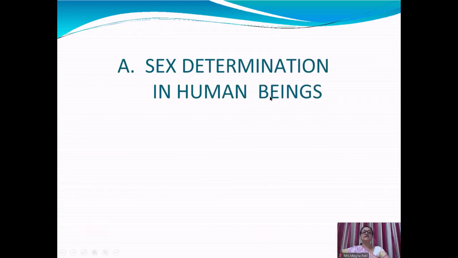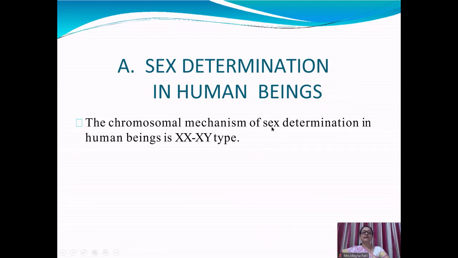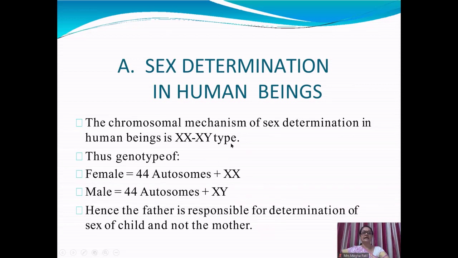Let us see sex determination in human beings. The chromosomal mechanism of sex determination in human beings is XX and XY type. Thus, the genetic constitution of a human female is 22 pairs of autosomes, that is 44 autosomes, plus one pair of sex chromosomes, XX, while the genotype of a male is 44 autosomes plus XY. Hence, the father is responsible for determination of the sex of the child, not the mother.